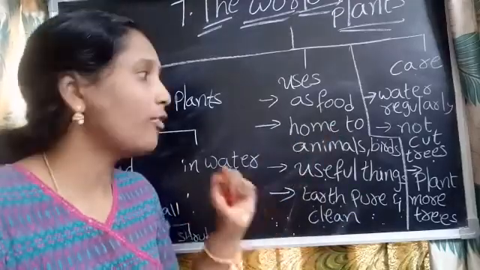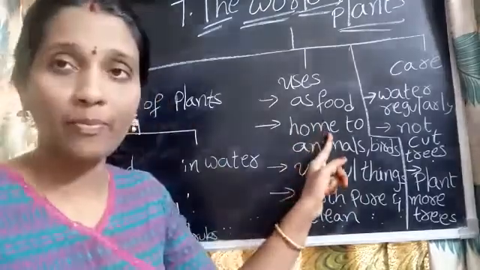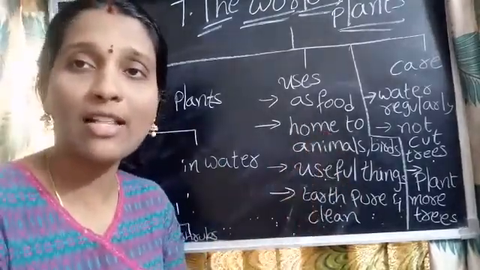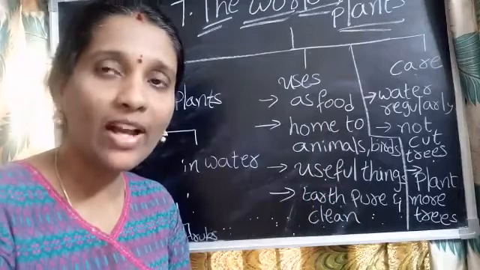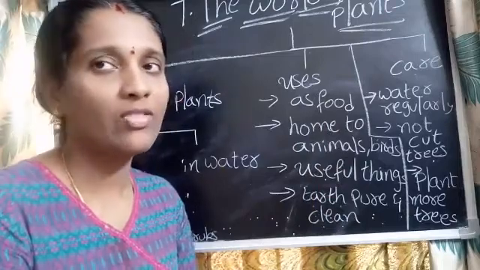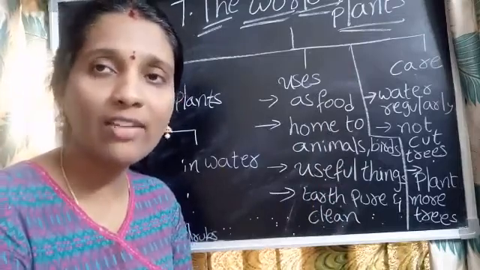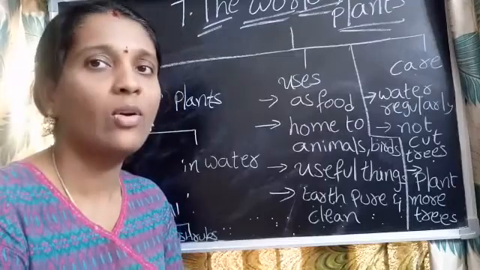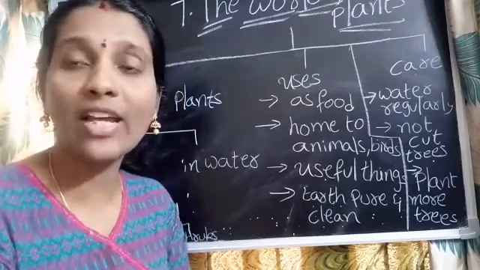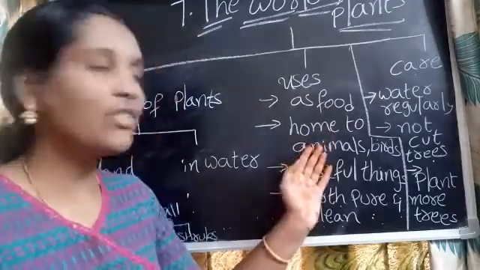Plants also give shelter to animals and birds. Birds make their nests on trees, squirrels and monkeys live in trees, and so many animals get shelter under the trees.